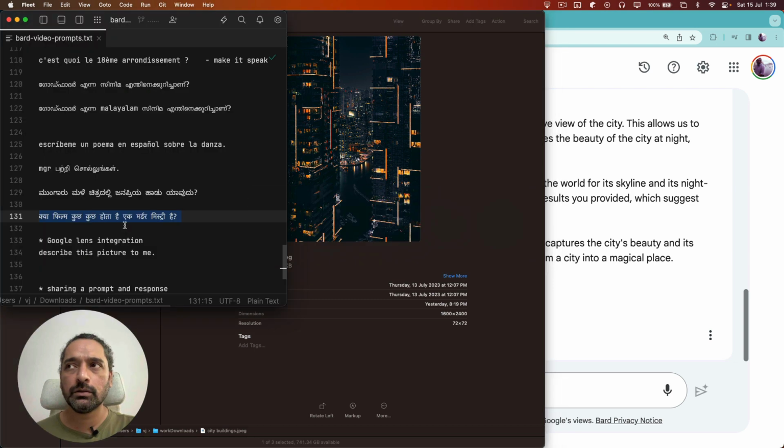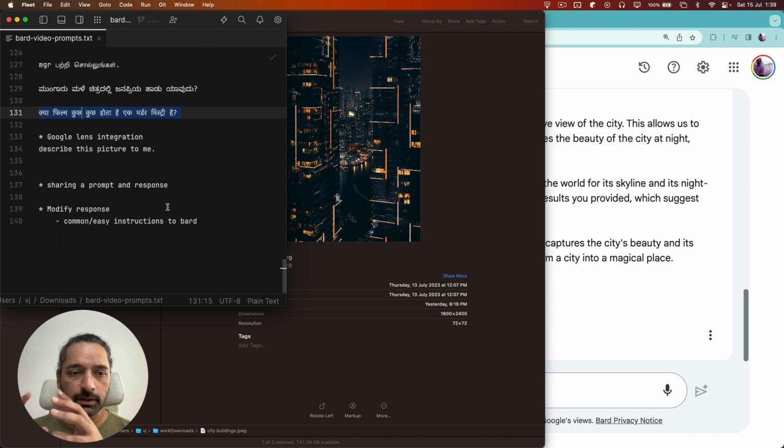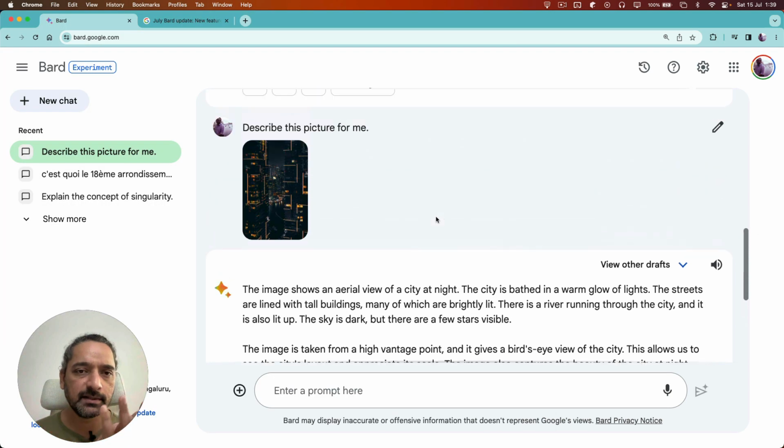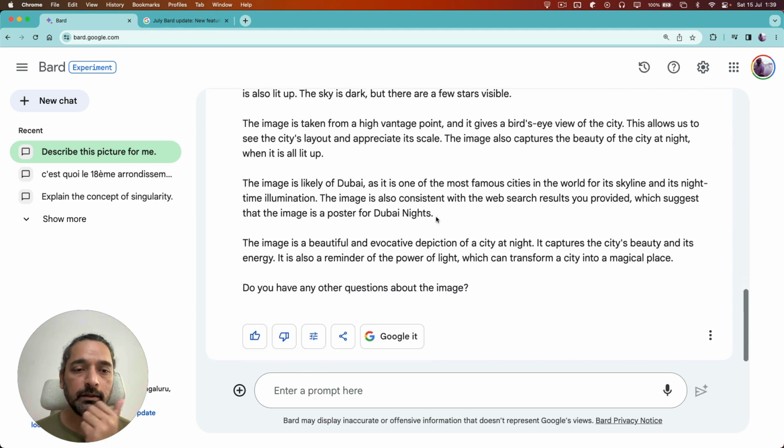So there's an integration of Google Lens and Google Bard, right? The language model to it. Again, I wonder what the integration is with the underlying technology. I'll be curious to look at that later on. Then it is possible to share these conversations or these responses, right?